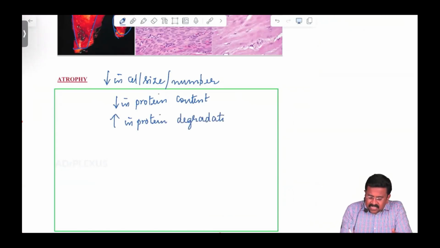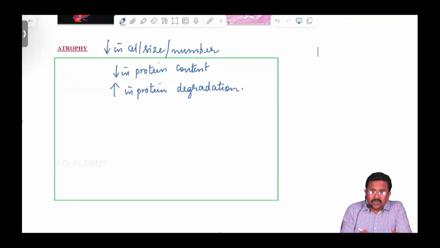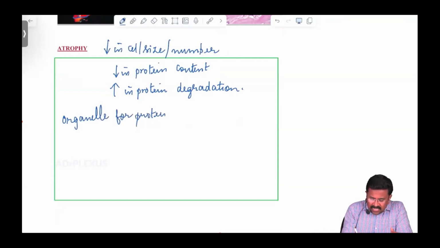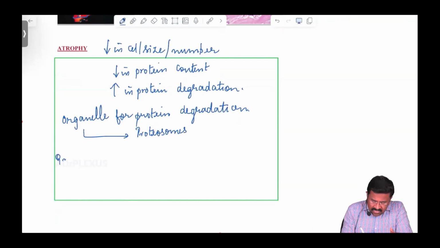This brings us to one of the important MCQs: which is the organelle for protein degradation? Organelle inside the cell, you call that an organelle, and the organelle for protein degradation is proteasomes. And this was a previous year question.